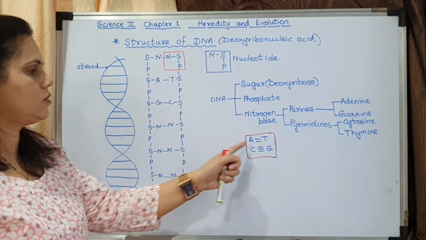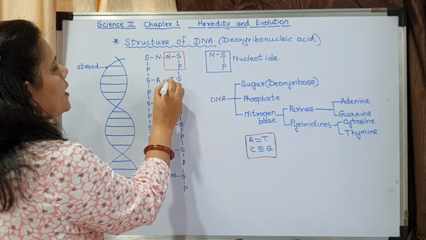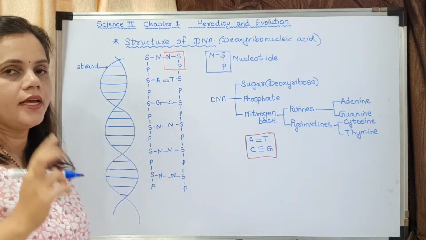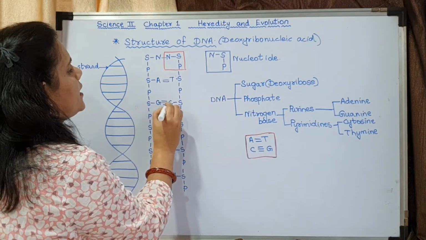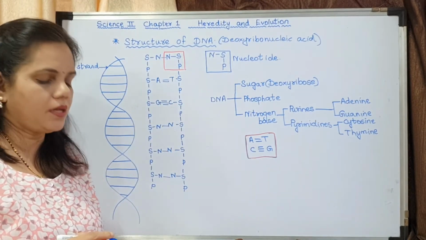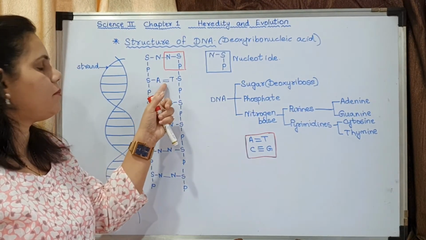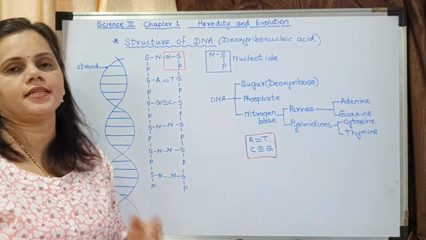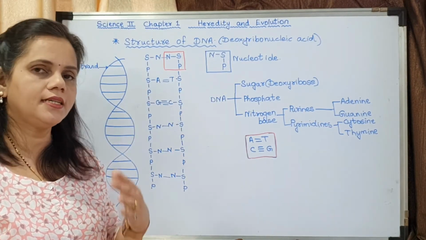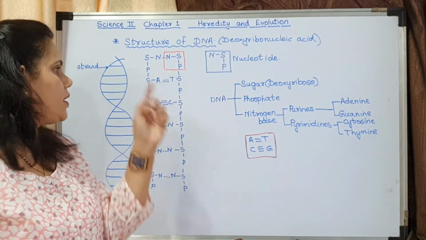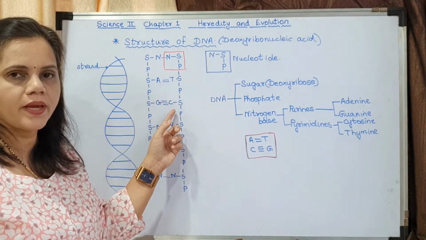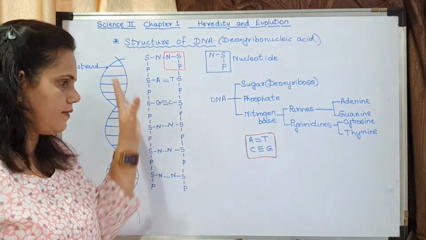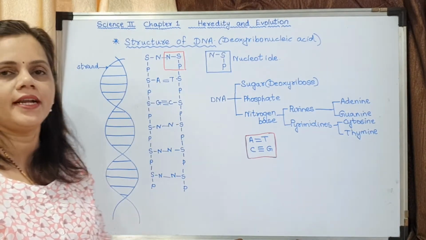Now you have to note that the bond between A and T is a double bond. If there are 2 lines, it is said to be a double bond, and if there are 3 lines, it is said to be a triple bond. So AT is a double bond and CG is a triple bond. A always pairs with T and G always pairs with C. Hope you have understood the structure of DNA.